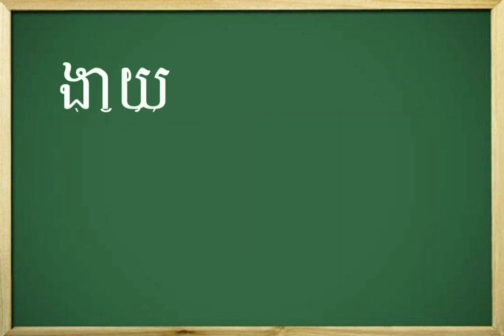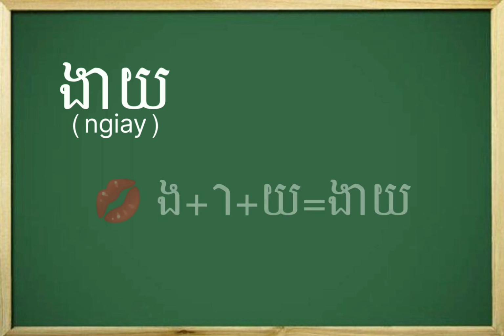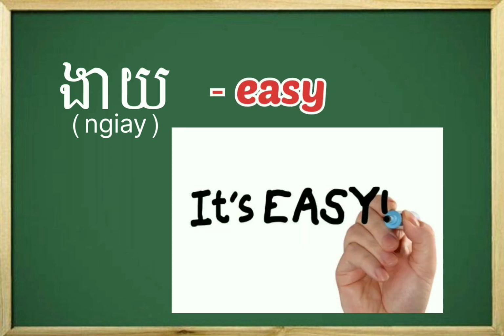Number 4 is the word nghĩa. I spell letter ngô plus sra ia plus dớ. We can spell ngô ia nghĩa. Nghĩa in English means easy.